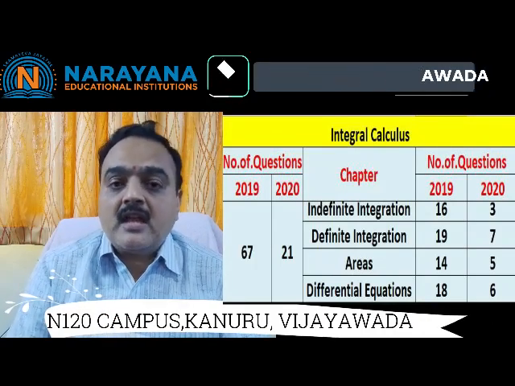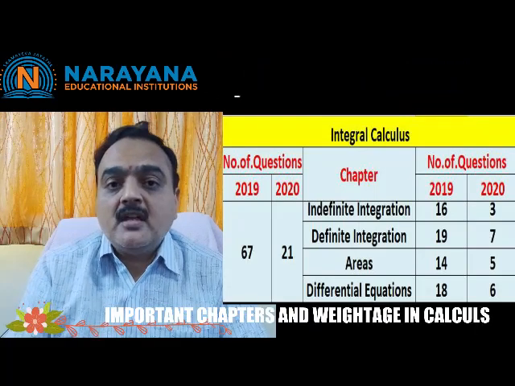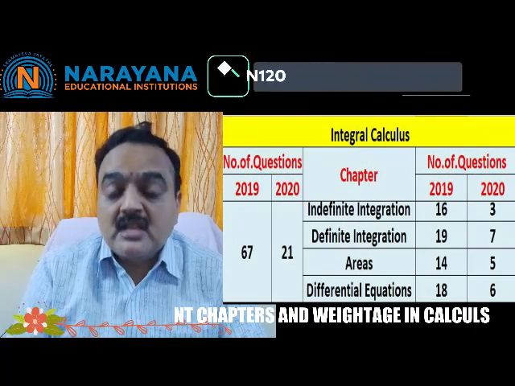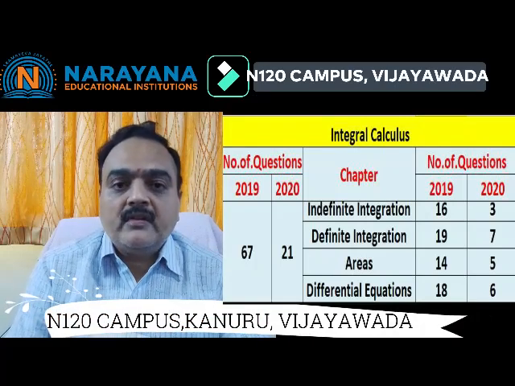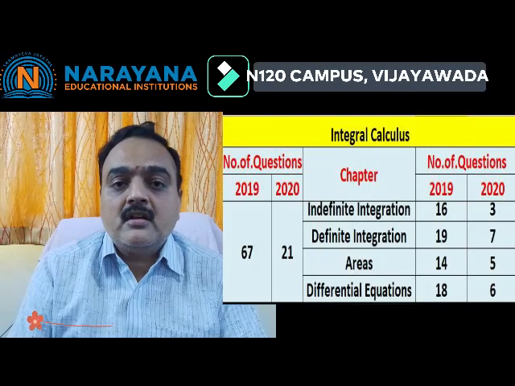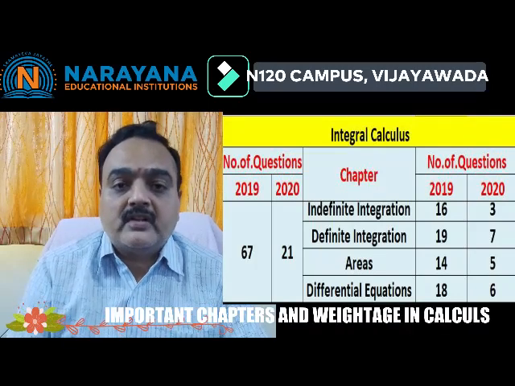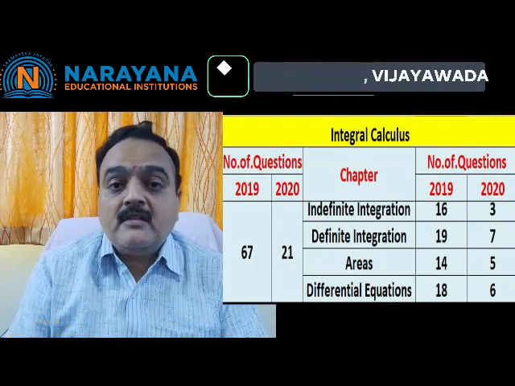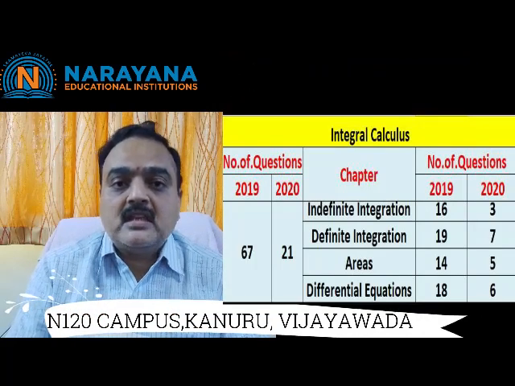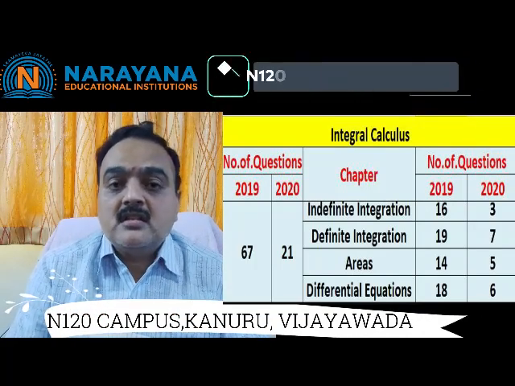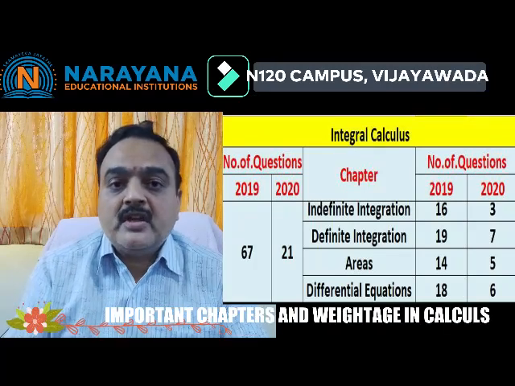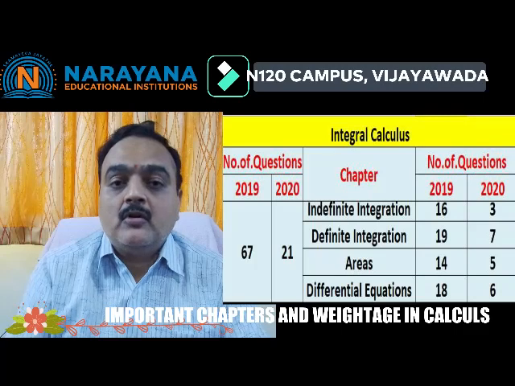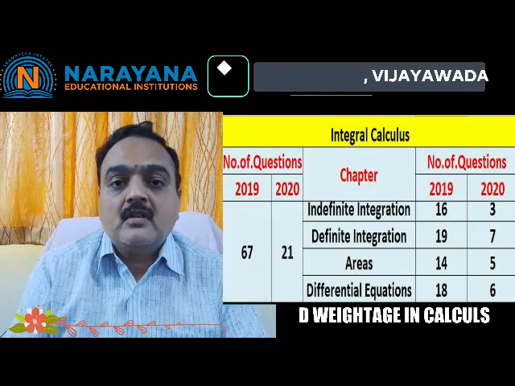So from differential calculus you are sure of getting a minimum of 2 questions if you are perfect with these 3 areas, and from integral calculus you are sure of getting 3 questions from indefinite integration, definite integration and differential equations. So if you are perfect with these 5 or 6 lessons in the calculus part, there is a possibility of getting 5 or 6 questions. 5 questions means 5 into 4, 20 marks at a time. So be perfect with the calculus area.